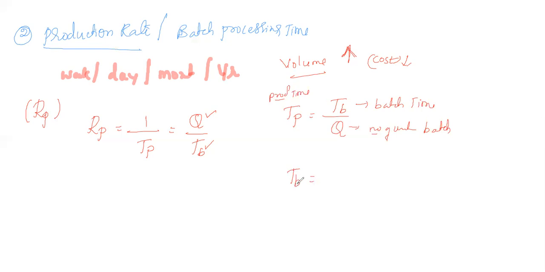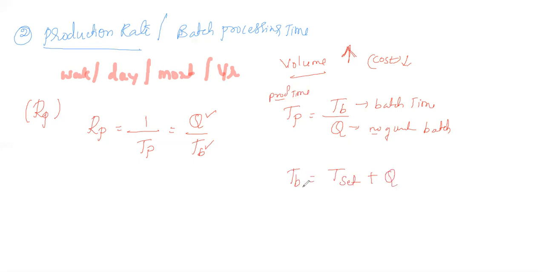T of B is the batch time. The batch time will always be equal to the setup time plus the time for producing the quantities. The setup is nothing but setting the tools, the operations, and the machineries; the handling time, the process time, everything is included in the setup time. So we need to set up the machineries, and that is called the setup time.